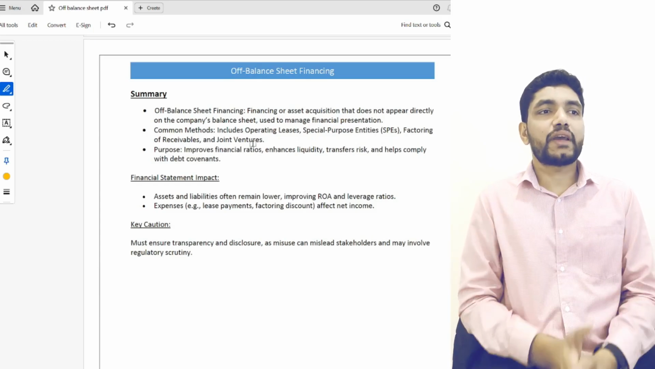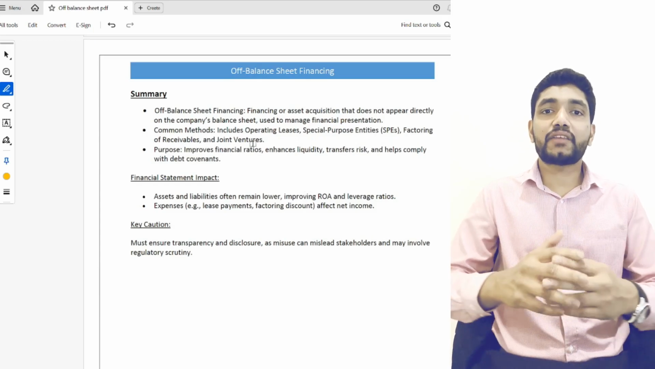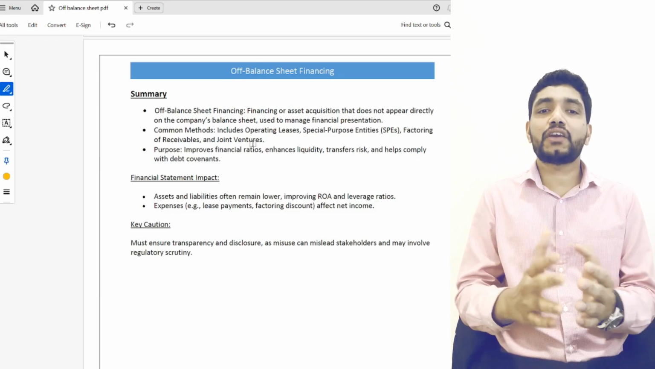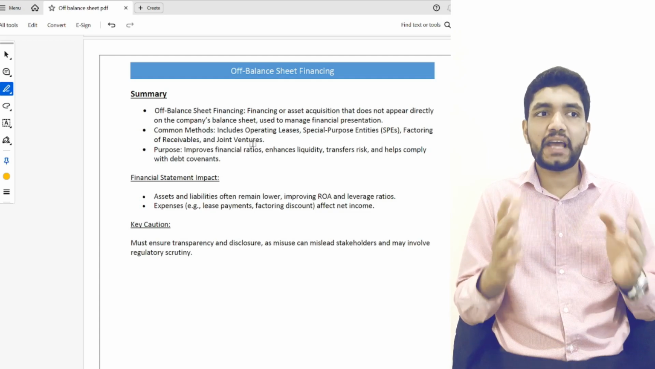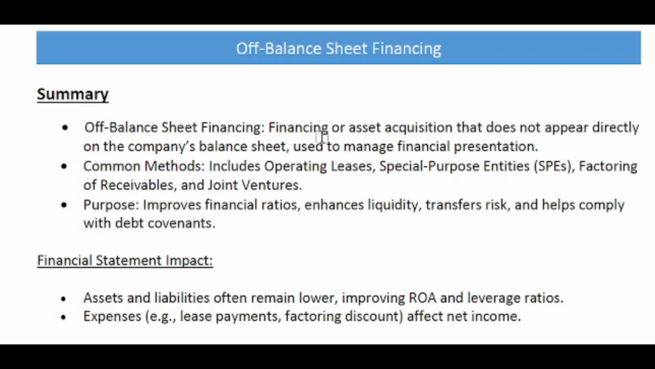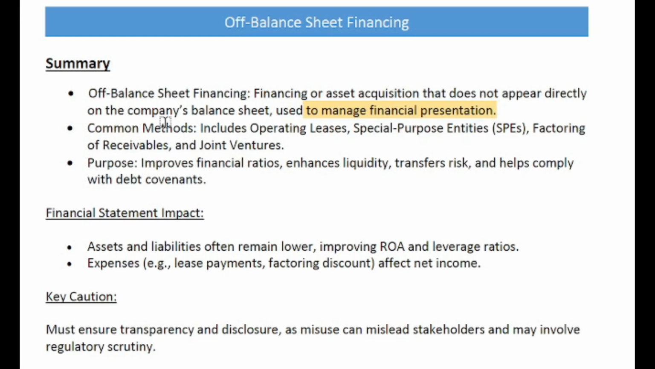So what we discussed today is off balance sheet financing. Off balance sheet financing is simply the financing of an asset or a project without directly affecting the balance sheet. It is the financing of an asset or acquisition that does not appear directly on the company's balance sheet, used to manage the financial presentation. The common methods for off balance sheet financing are operating lease, special purpose entity, factoring of receivables, and joint venture.